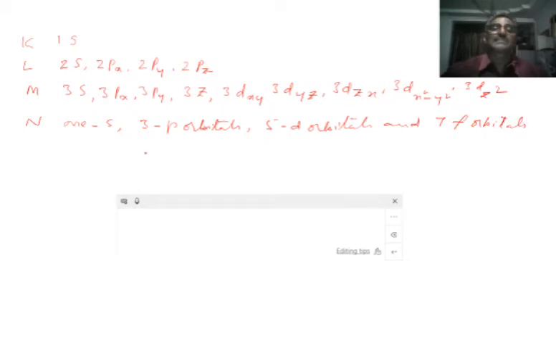The total number of orbitals will be 1 plus 3 plus 5 plus 7, that is equal to 16 in the fourth energy level.